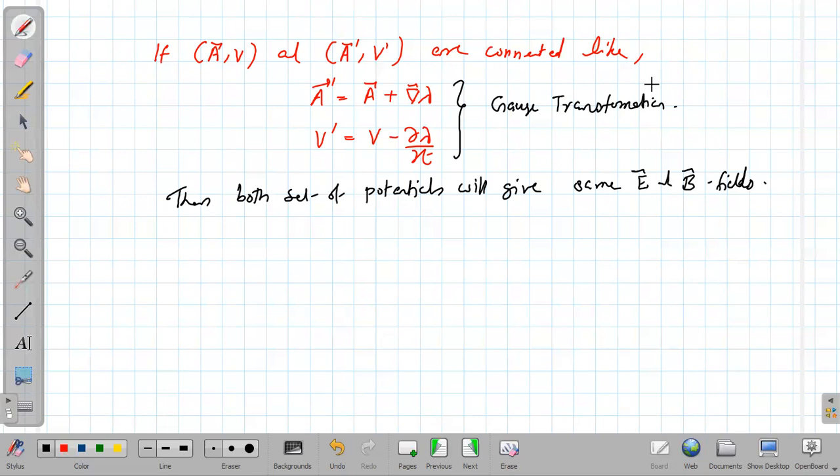Its advantage is that certain potentials will be very easy to use. If you transform to another set of potentials, it will be very easy to handle, all the calculation becomes simple, and finally you can find the field from those simple potentials.